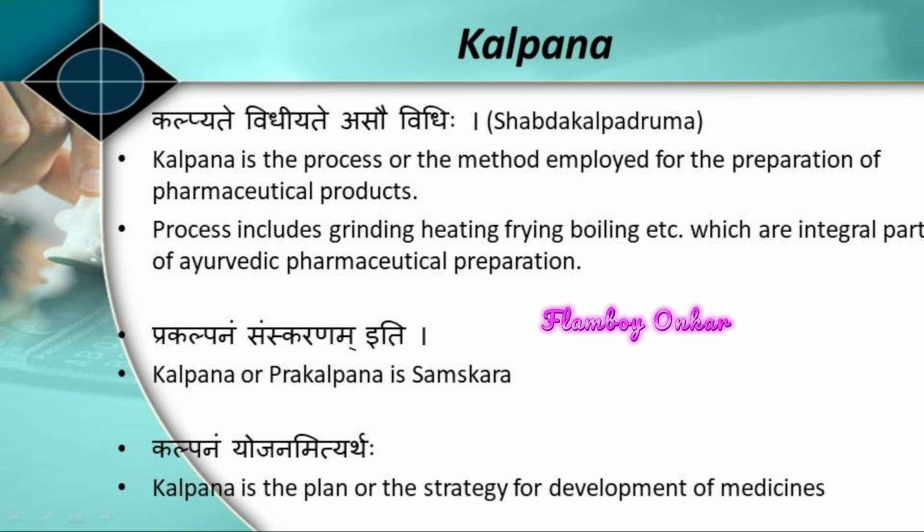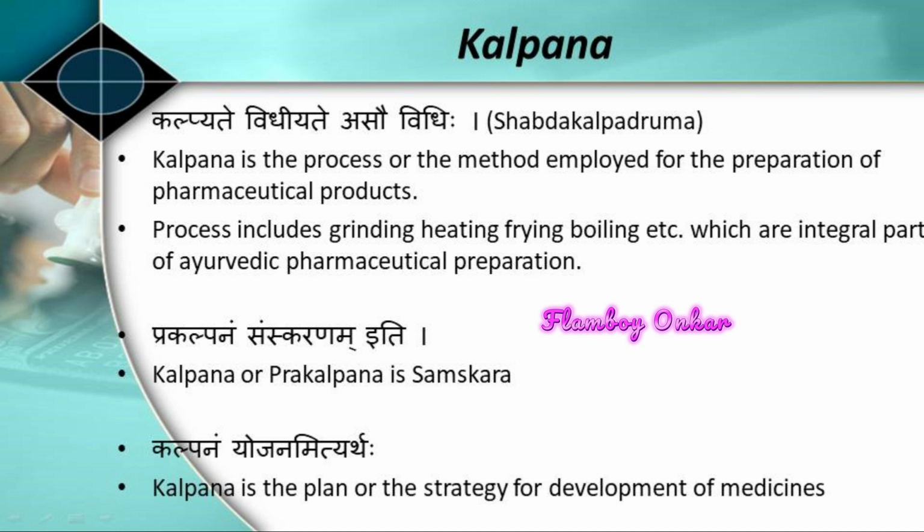Let's take an example of Gunja Shodhan. For Gunja Shodhan, Gunja are taken and Swedan is done in Godugdha for 1 prahar. That is 3 hours. So here Swedan is the process that is done for obtaining the Shodhit Gunja, which will be used for preparing different formulations. So here the Swedan becomes a Kalpana. So different processes like grinding, frying, boiling are done, and these processes are known as the Kalpana.